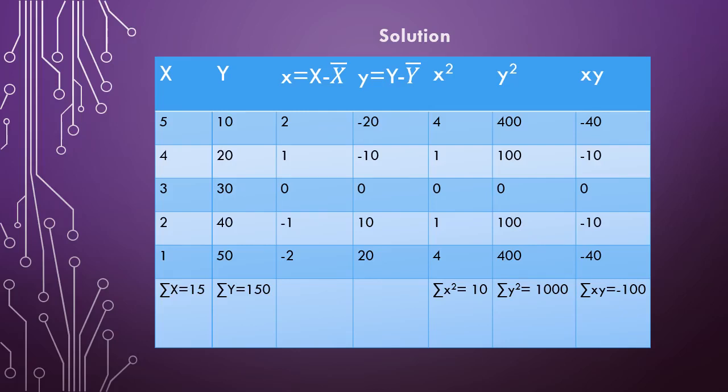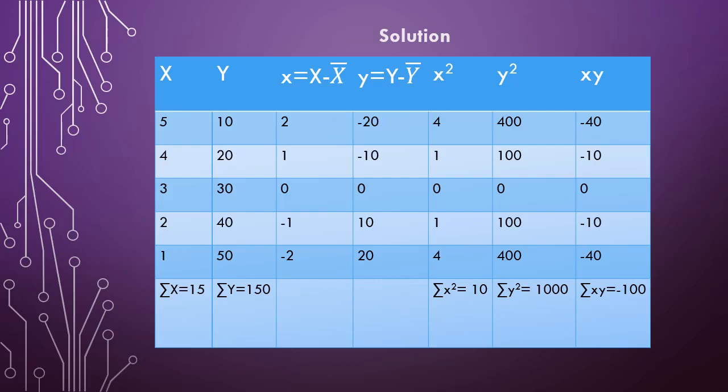So now y bar is 150 divided by 5, which is equal to 30. That is the mean. So now 10 minus 30 is minus 20, 20 minus 30 is minus 10, 30 minus 30 is 0, 40 minus 30 is 10, and 50 minus 30 is 20.